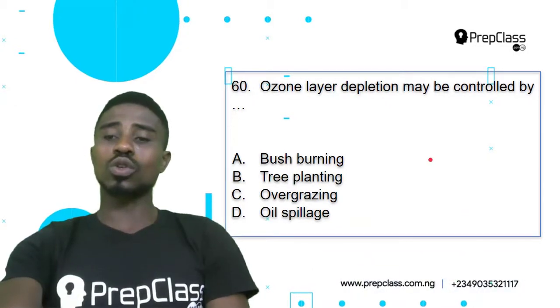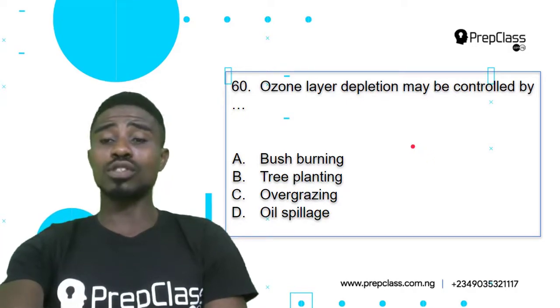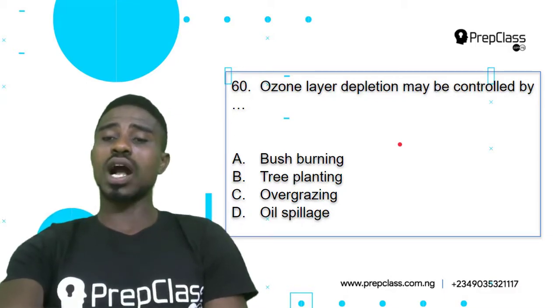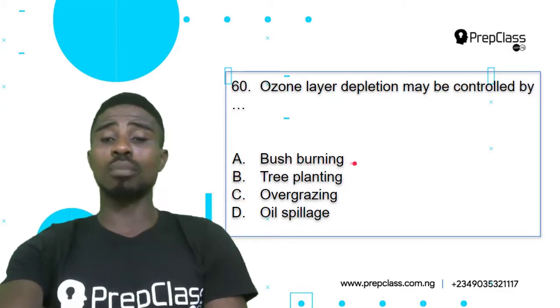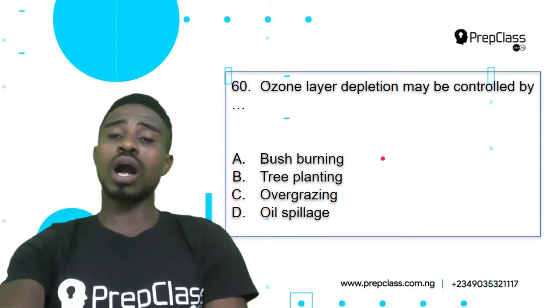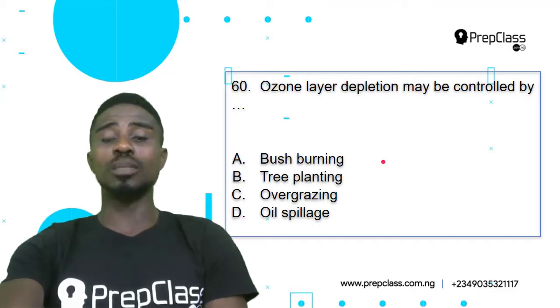Now, ozone layer depletion is a result of the release of chlorofluorocarbons into the environment, and this attacks the ozone layer and depletes it. So how can this be controlled? By bush burning? If we continue burning our bushes, it will release more carbon content into the environment, and this will not in any way control ozone layer depletion.